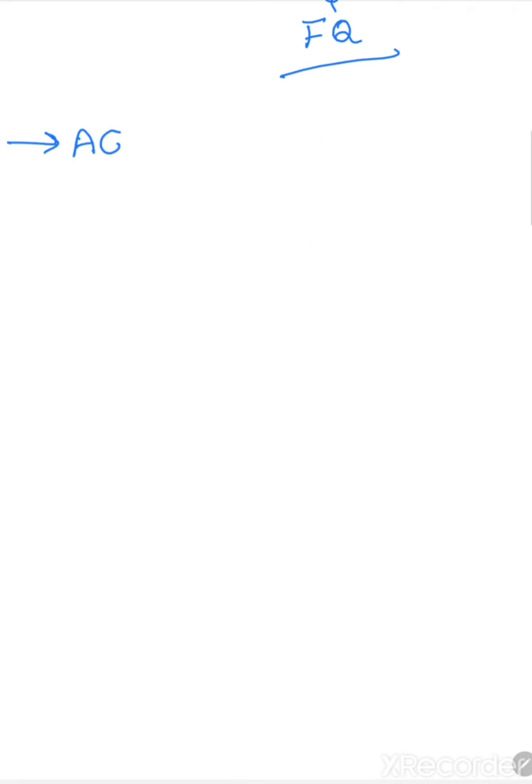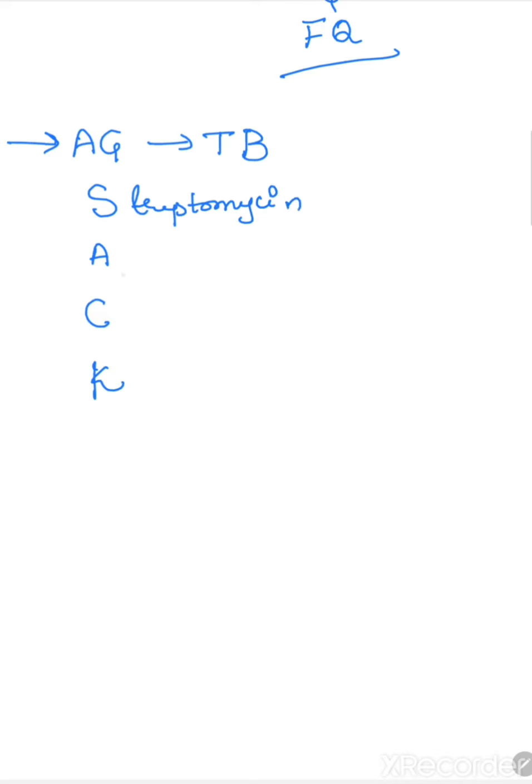The aminoglycosides are also used in tuberculosis. But as I told initially, gentamicin is not effective against Mycobacterium tuberculosis, so it is not used in the treatment of TB. But other aminoglycosides, which we can remember with the mnemonic SAC: streptomycin, amikacin, capreomycin, kanamycin.